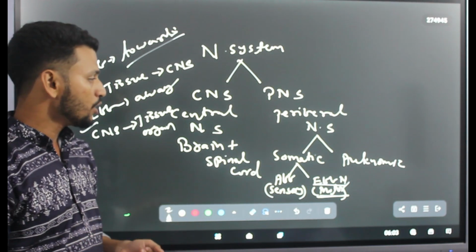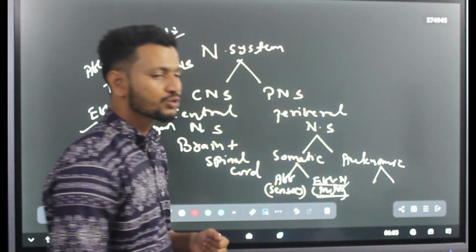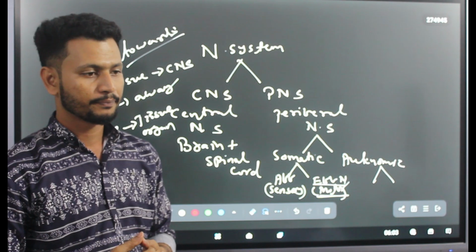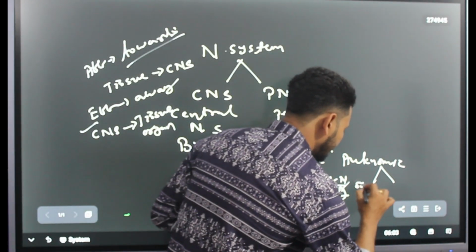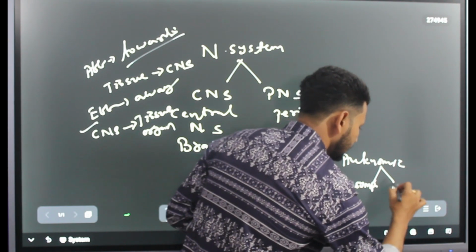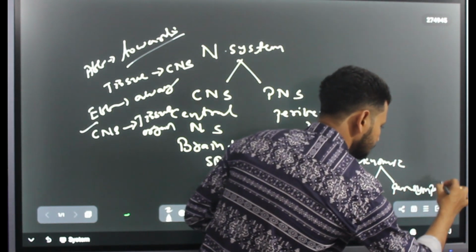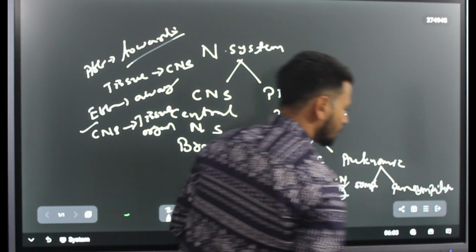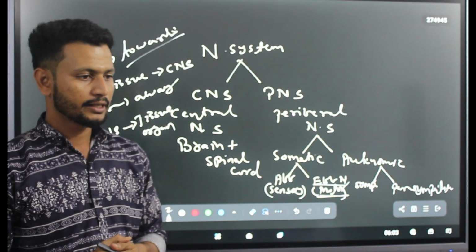Clear? Now we will be discussing the autonomic one. Autonomic is also divided into 2 types. First one is sympathetic and the second one is parasympathetic.